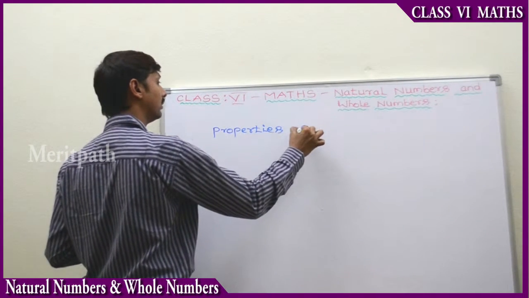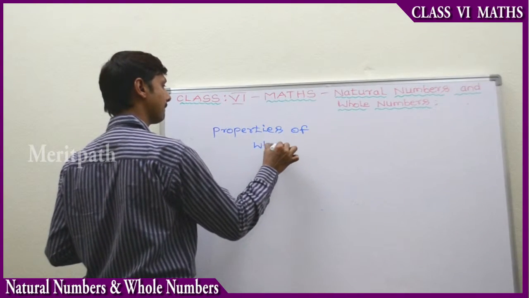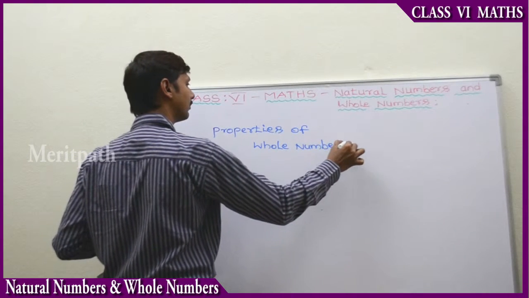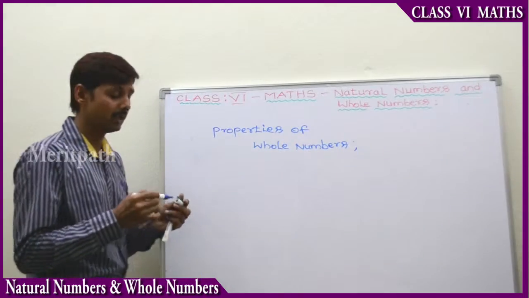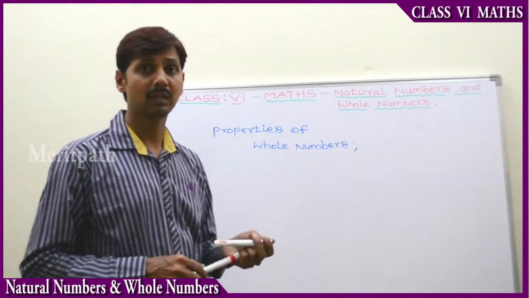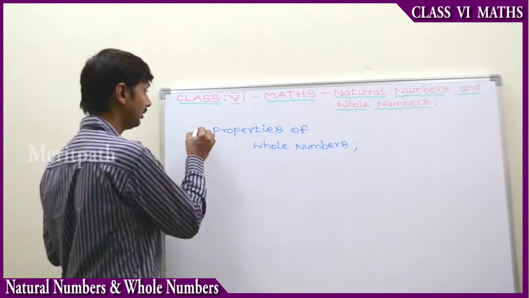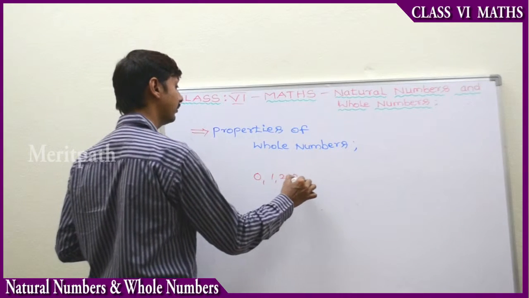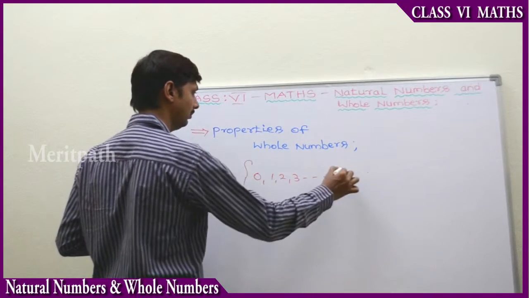Properties of whole numbers. Just before, we learned about the whole numbers. Whole numbers are 0, 1, 2, 3 and so on. These are denoted by capital W.